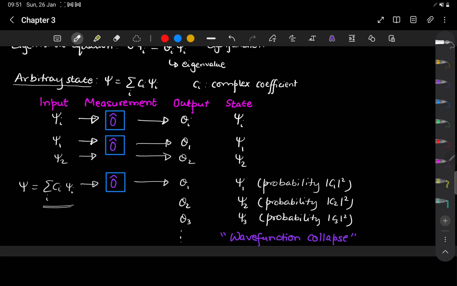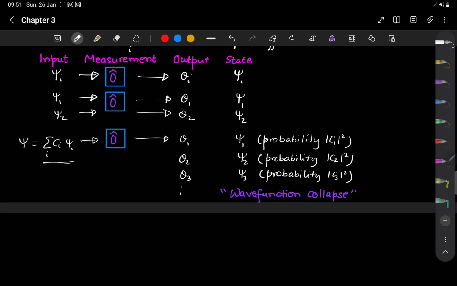So let's say I want to make a measurement. Once I get O1, another time I will get O3, another time I will get O2, and so on and so forth. And the probability of getting these measurement output values is governed by these complex coefficients. So mod of the coefficient squared is the probability with which these particular output values will be observed.